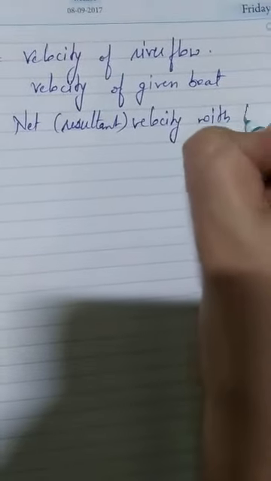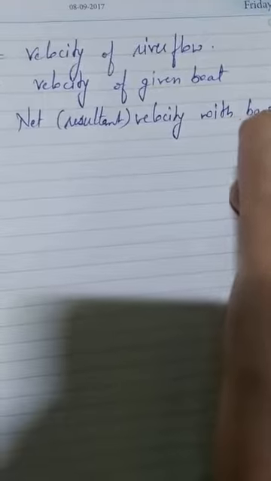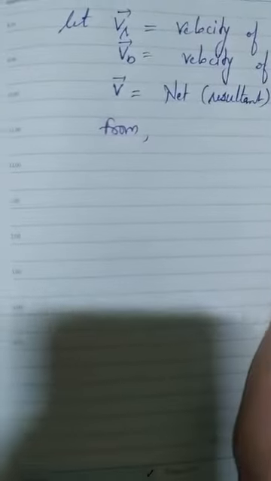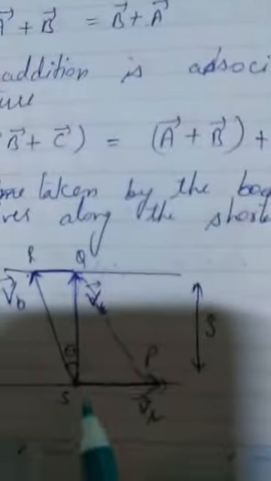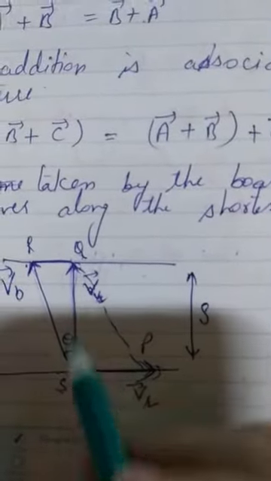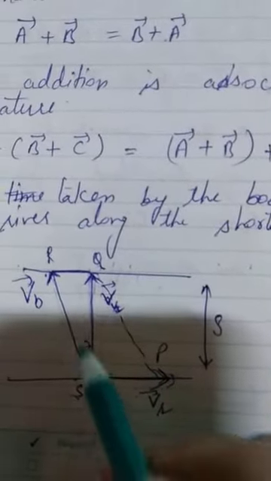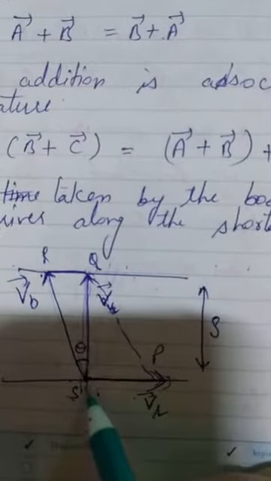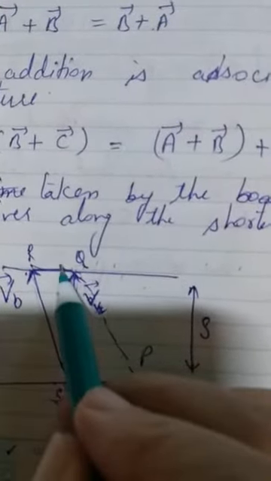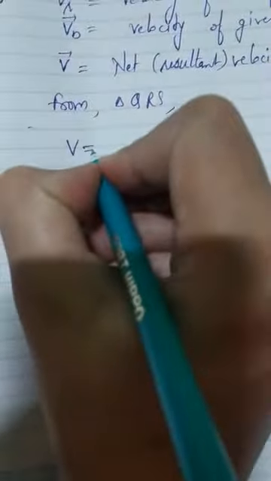Now from triangle QRS, in this triangle we are finding the resultant velocity. This distance is S, and the velocity VB is acting. Now if this one is VR, then this also will be VR velocity. Now from this triangle we can write V equal to under root of VB square minus VR square.